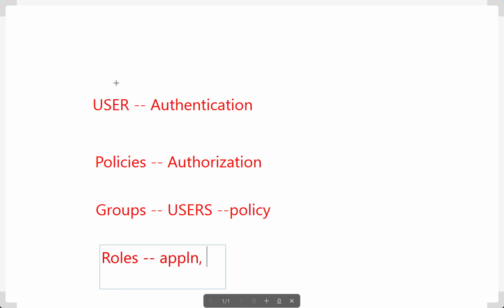So all of these users, policies, groups, and roles are managed in an AWS service that we call IAM. So what is IAM? Identity and Access Management. Identity is for authentication, access is for your authorization. So let's see it in a demo now.